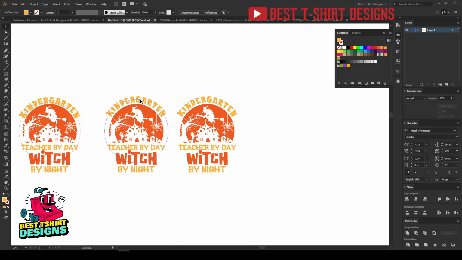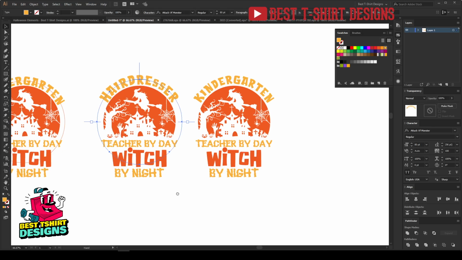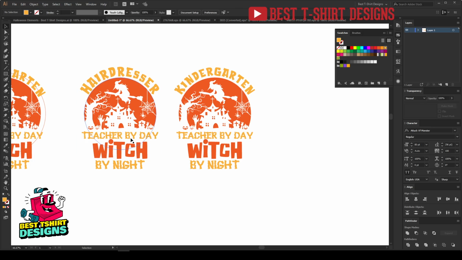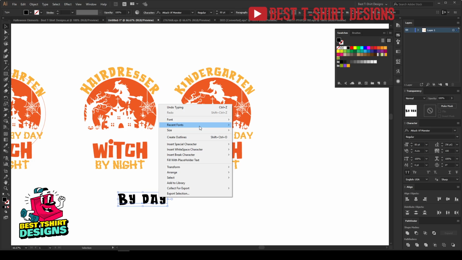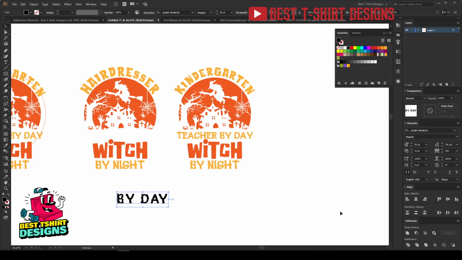hairdresser. So paste it here, hairdresser at night, hairdresser by day, which at night, sorry, hairdresser by day. So I need to now remove this text, this teacher by day. So hairdresser by day, I need to add that by day, and then here I'm going to change it to scary monster, but not that much space in my text.